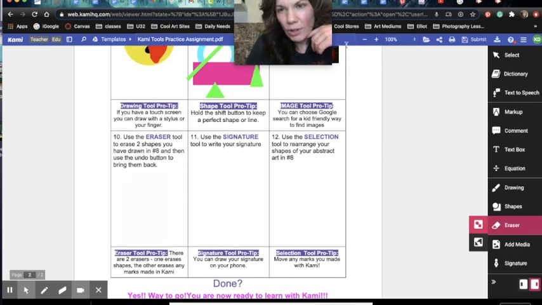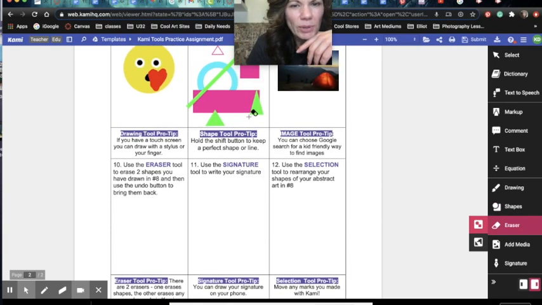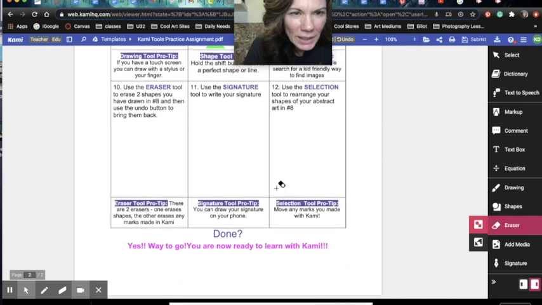I want to note your undo button is here. Notice it's not here yet. Let's see. So I'm going to go up here, and I'm going to click there. Do you notice the undo button came back? Because I have something I could undo. I'm going to undo that one as well. Or I'm going to erase that one and then click undo, and my two shapes come back. It's good to know that.